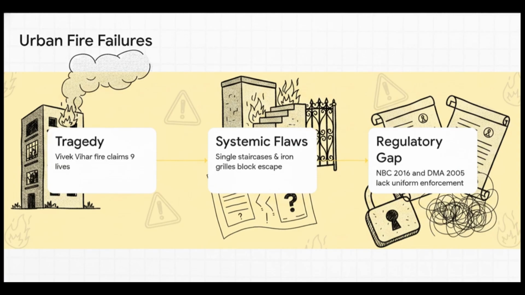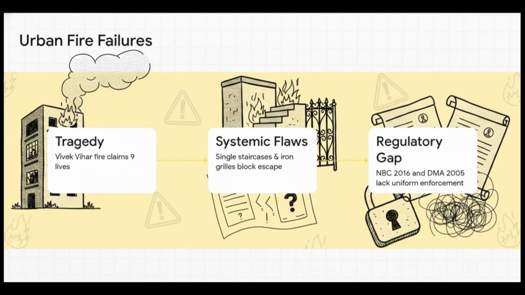If you get a mains question analyzing systemic urban failures, maybe something like, critically evaluate the efficacy of the National Building Code in preventing urban fire tragedies, this is quite literally your mental blueprint. It links the immediate Vivek Vihar tragedy, which tragically claimed 9 lives, to systemic architectural failures and ultimately to a total regulatory collapse. Why did this tragedy happen?